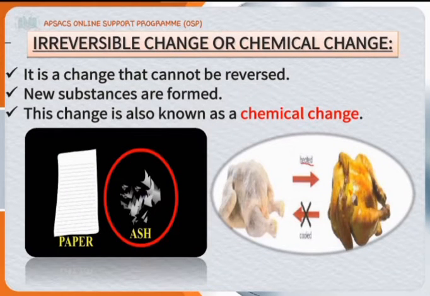Irreversible change or chemical change. It is a change that cannot be reversed. New substances are always formed in it, and this change is also known as a chemical change. When paper burns, it turns into ash, and ash is a new substance. When chicken is roasted, you cannot get back the raw form of chicken again. So it is an irreversible change.